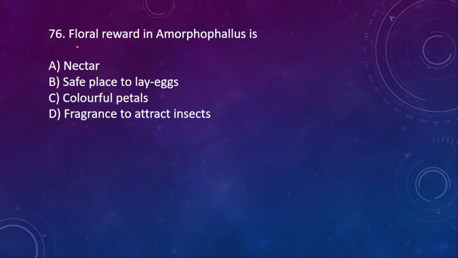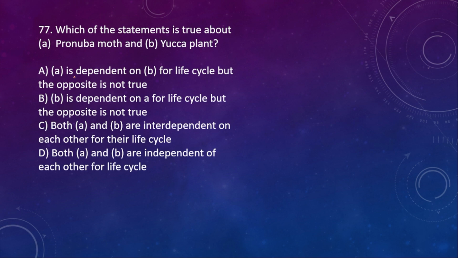Next, floral reward in Amorphophallus, the largest flower. A, nectar; B, safe place to lay eggs; C, colorless petal; D, fragrance to attract insects. Here it is the safe place to lay the eggs. Next, 77. Which of the following statements is true about pronuba moth and yucca plant?